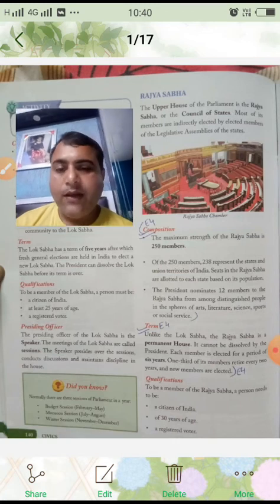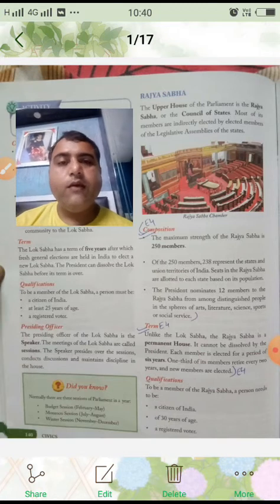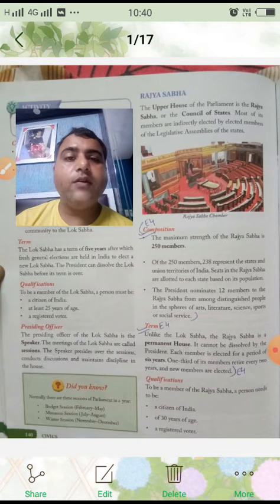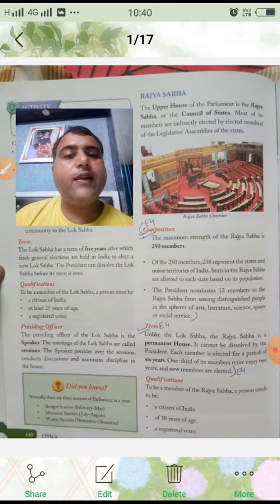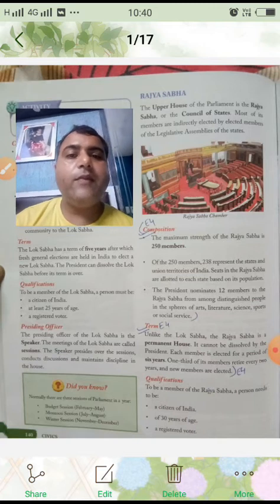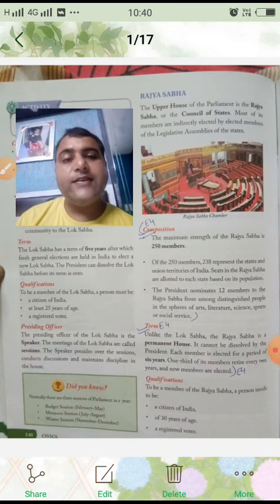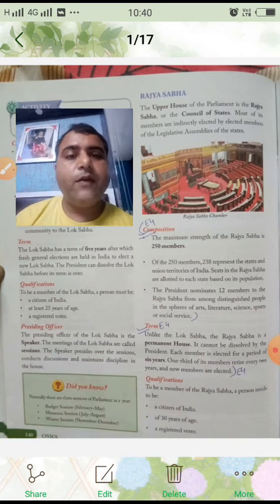Okay, next, after this we have Rajya Sabha. Rajya Sabha, the upper house of parliament, is the Rajya Sabha or the Council of States. Most of its members are indirectly elected by elected members of the legislative assemblies of the states. Now, as we call Lok Sabha the lower house, in the same way Rajya Sabha is called the upper house of the parliament.